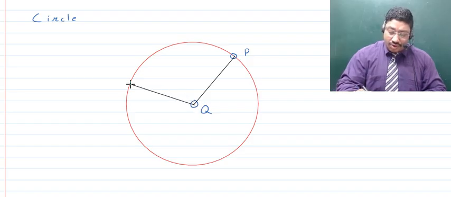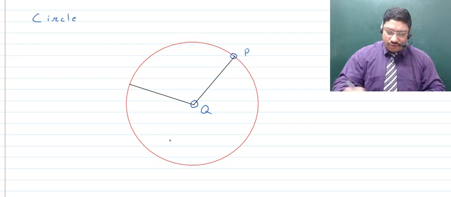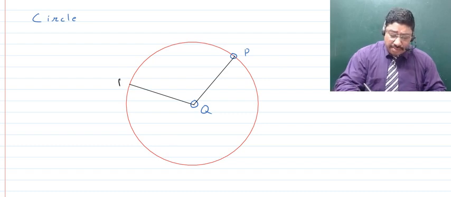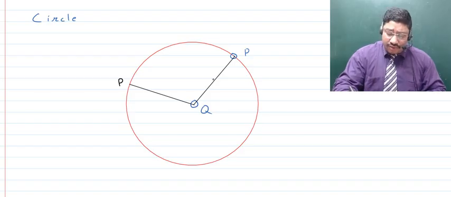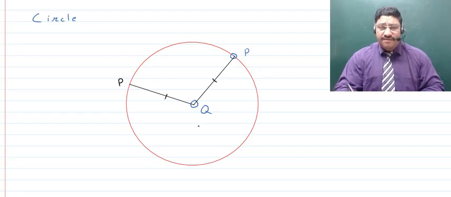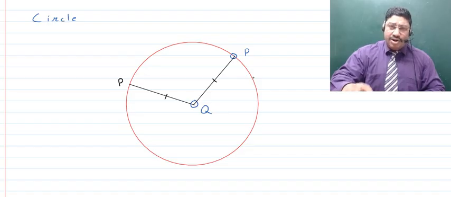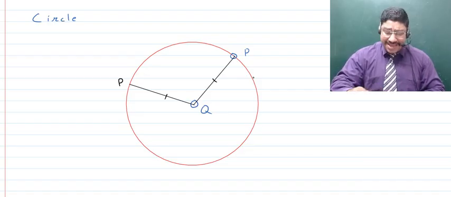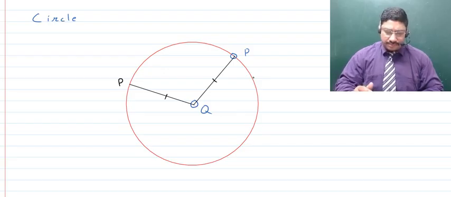So any distance found between the movable point P and the fixed point Q always has to be fixed, and the point Q also has to be fixed. If a movable point P follows such a condition, the path traced out will be a circle.